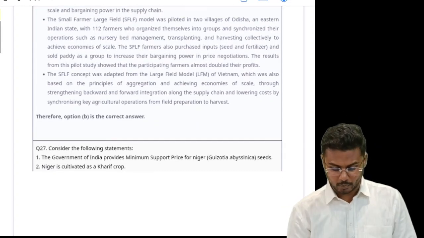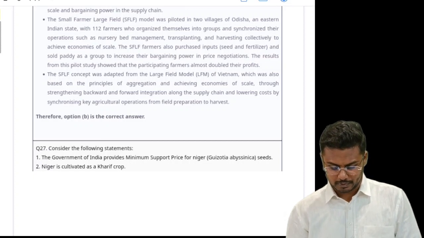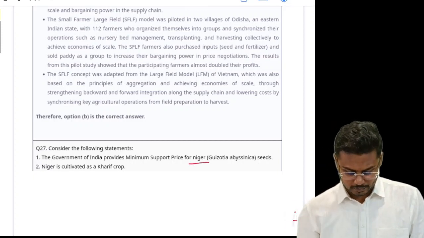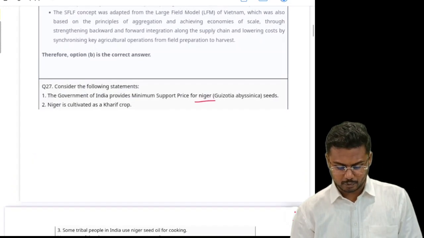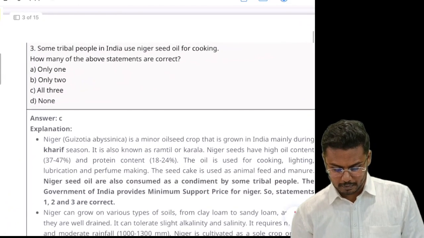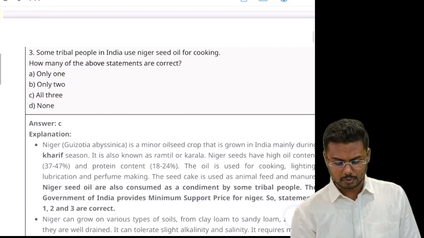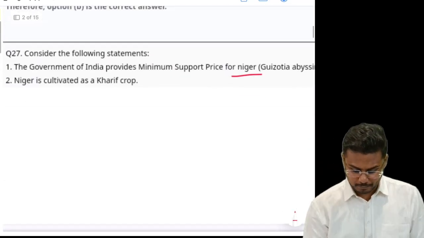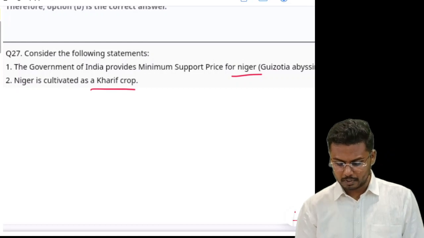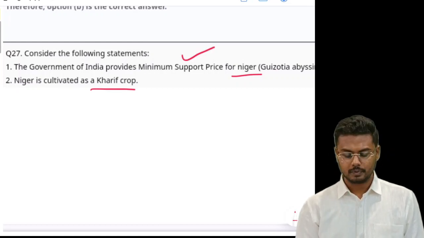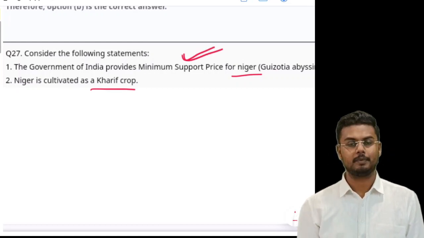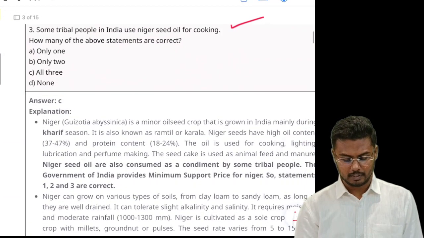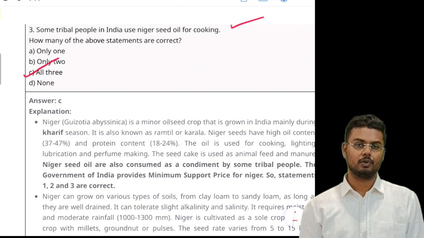The Government of India provides minimum support price for Niger seeds. It is cultivated as a kharif crop. Some tribal people in India use Niger seed oil for cooking. So if you know about the first statement, then the next two statements are easy and you can go with option C, that is, all three are correct.